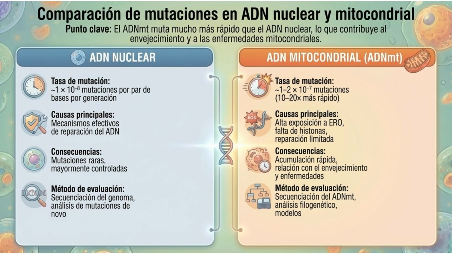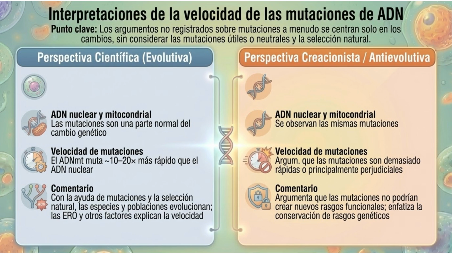The key takeaway here is that mtDNA mutates much faster than nuclear DNA, which contributes to aging and mitochondrial diseases. We compare the mutation rate, primary causes, consequences, and evaluation methods for both types of DNA. We explore two interpretations of DNA mutation speed.